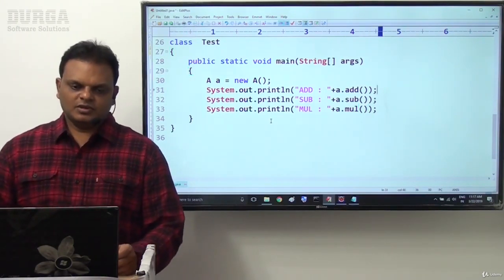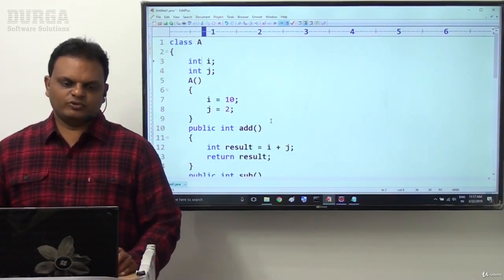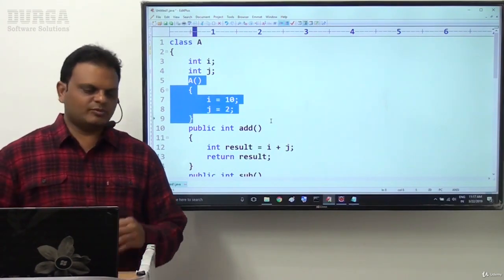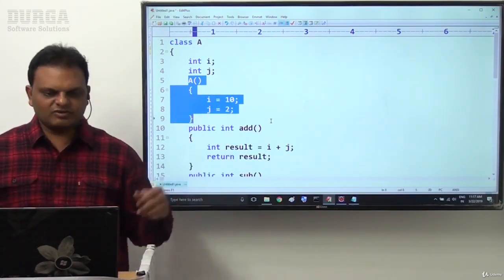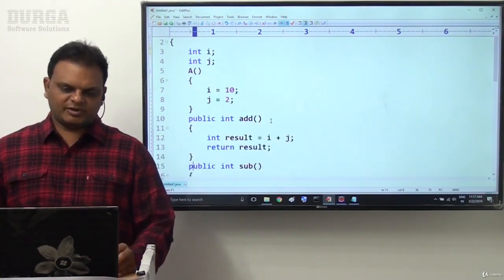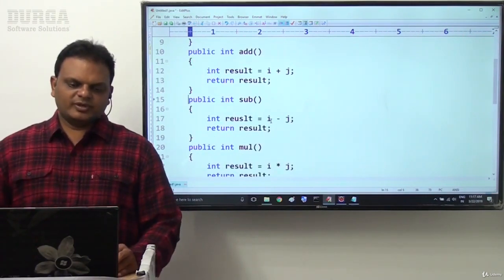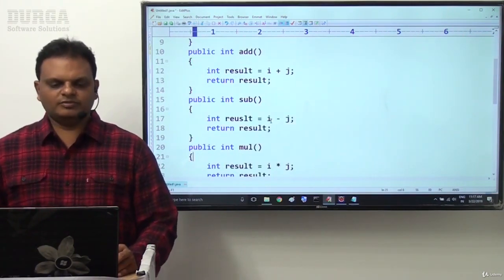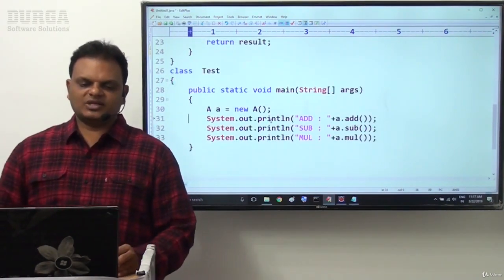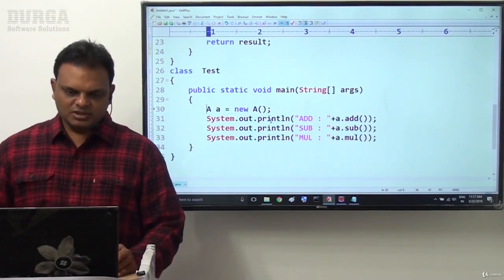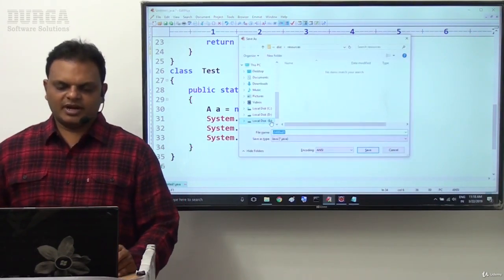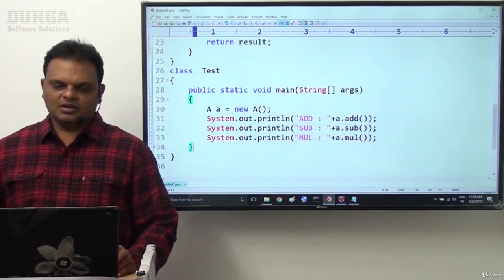That's it. A simple program. A class you have taken, two variables I have taken here. Now here the constructor I have taken. Inside this constructor I provided initialization for the class level variables. And three methods I have taken. One method is add, that means the addition operation I performed. Another method is subtraction. One is multiplication. Now inside this class Test, public static void main, String array args: a small a is equal to new A constructor, and System.out.println of add, a dot add, and a dot sub and a dot mul; all the operations here we called.